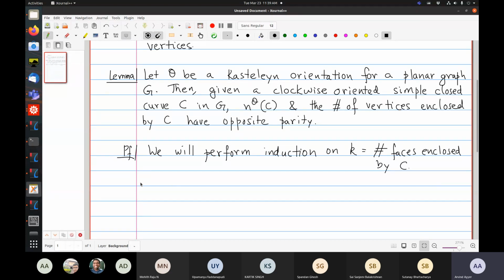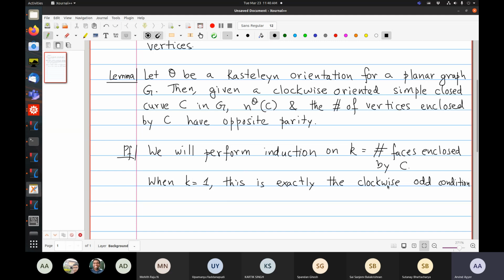Let's take care of the base case first. When K equals 1, this is exactly the clockwise odd condition, because then there are no internal vertices, and 0 is an even number.